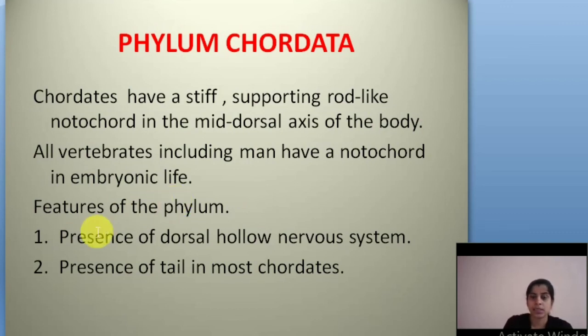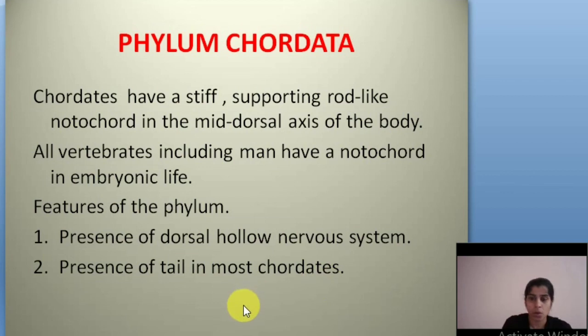Next, see the features of the phylum: presence of a dorsal hollow nervous system, and presence of a tail in most chordates. Mostly all the chordates have tails.